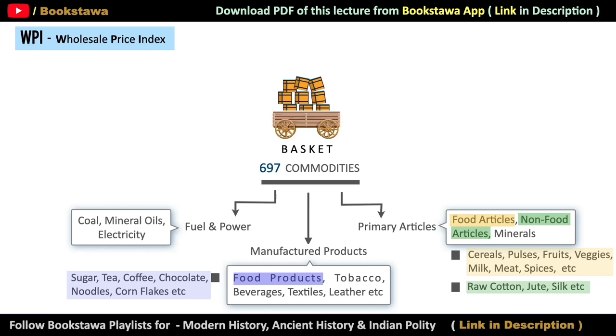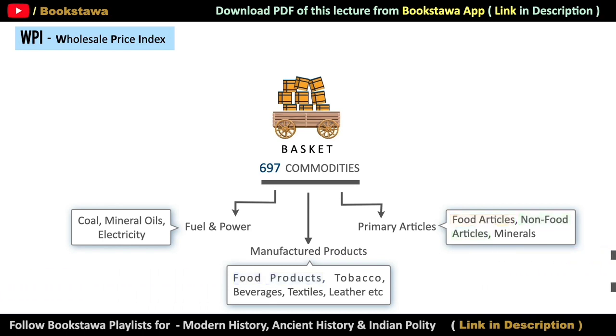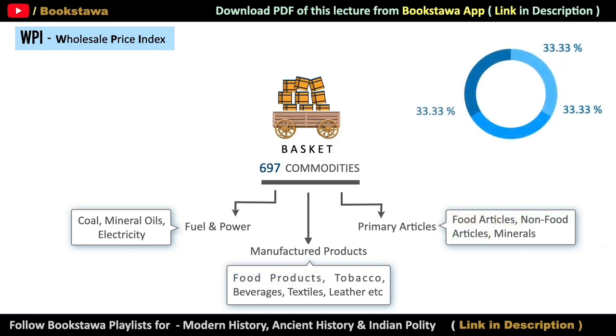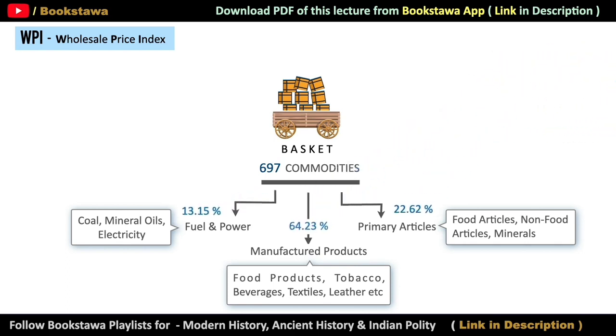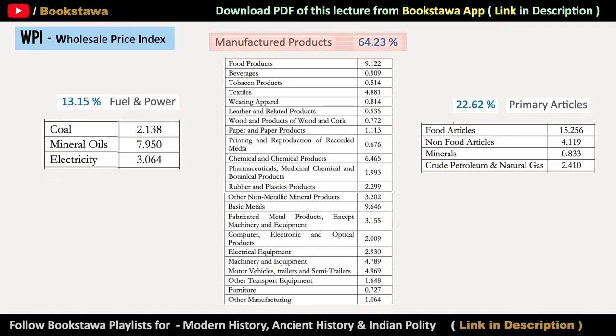So we have seen here that the government has divided the commodities used in wholesale into three parts. But the weightage of these three items is not the same here. Manufactured products have the highest weightage in this basket, and its value is 64.23%. Then comes primary articles whose weightage is 22.62%. And fuel and power have the least weightage in this basket. Its value is 13.15%.